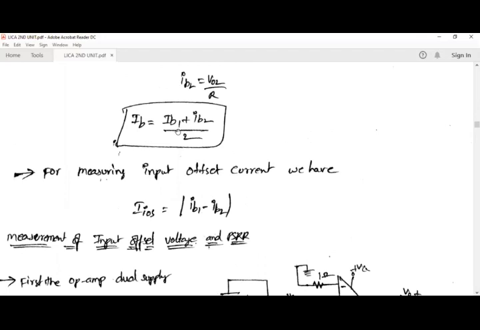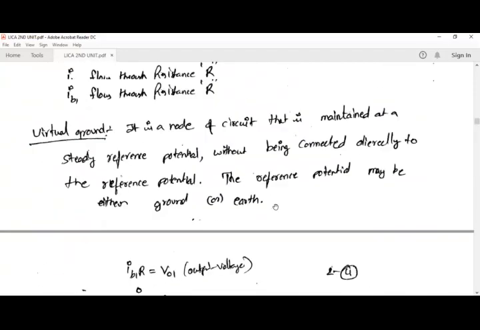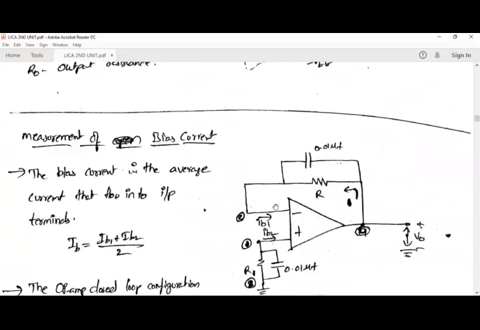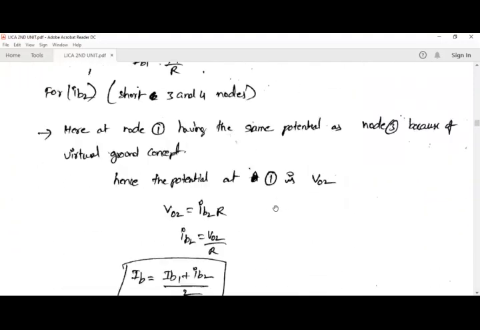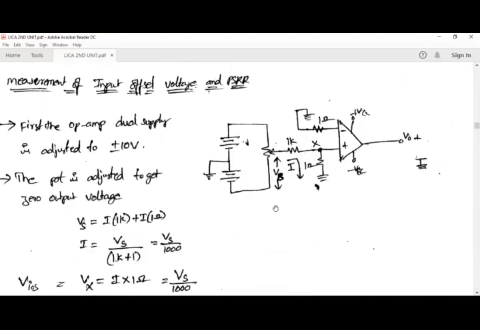We also know that the input offset current can be measured with the help of IB1 and IB2. The formula is the difference between the two input currents. That is, IB1 minus IB2 gives the input offset current. Here we consider only the magnitude, not any polarity. So IIOS is equal to IB1 minus IB2. This is how we measure the input offset current as well as the input bias current for an operational amplifier.